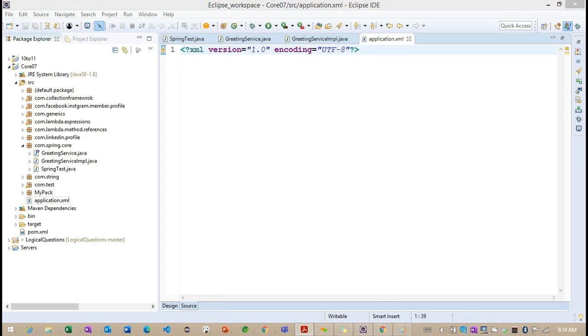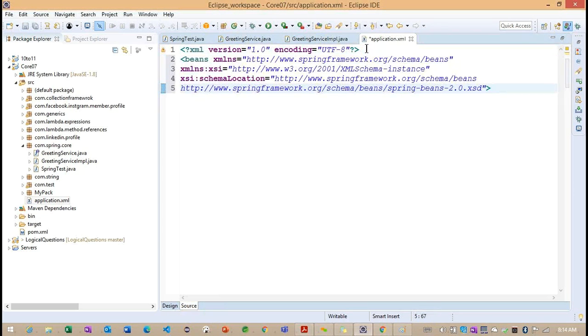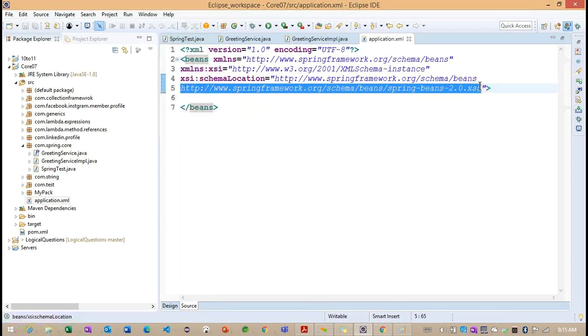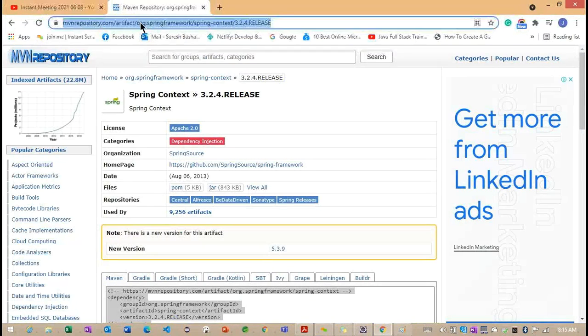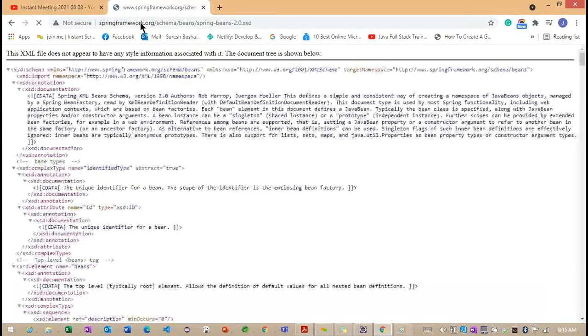Now I want to add this particular XSD information here. Basically, this is the XSD information we are going to add. Getting the point. Inside this particular XSD, what information does it have? Let me copy this XSD, and now I want to go to this particular file.